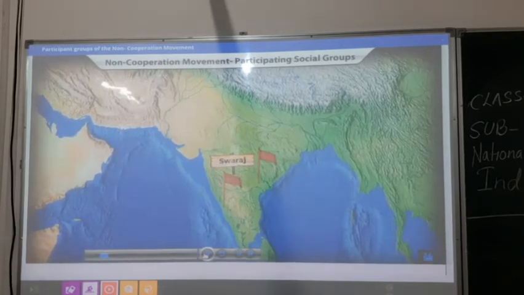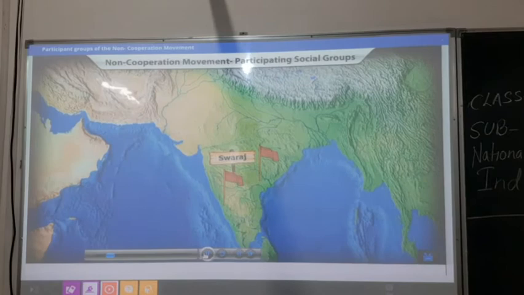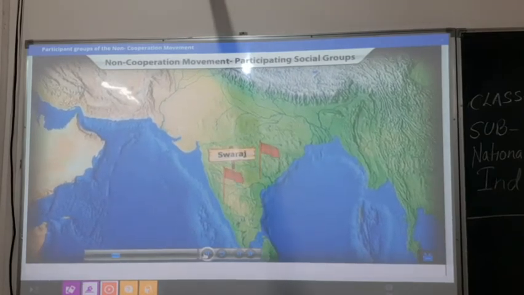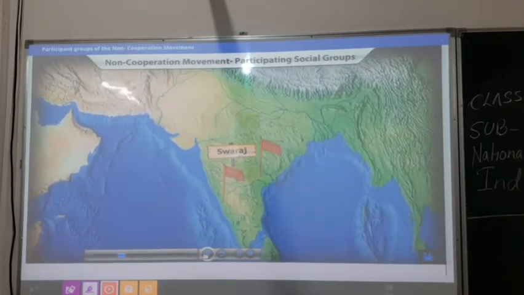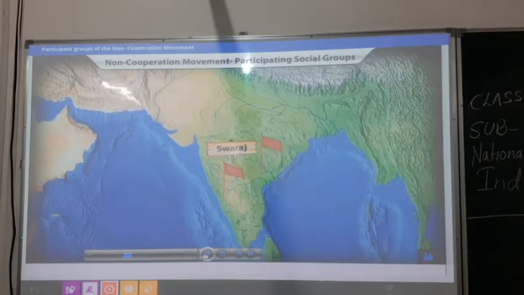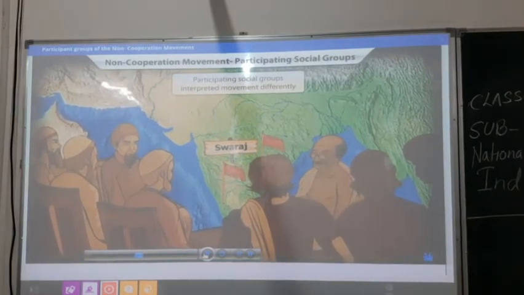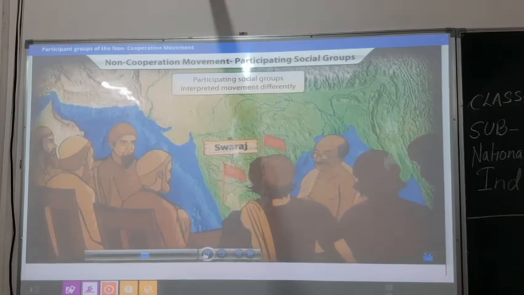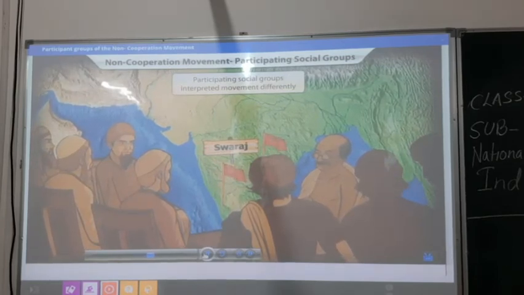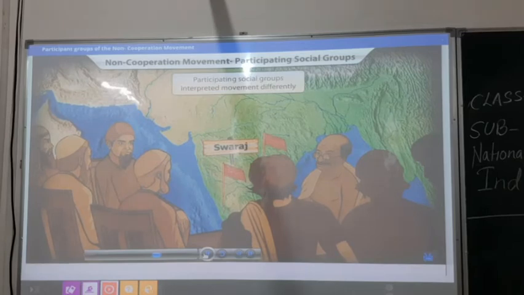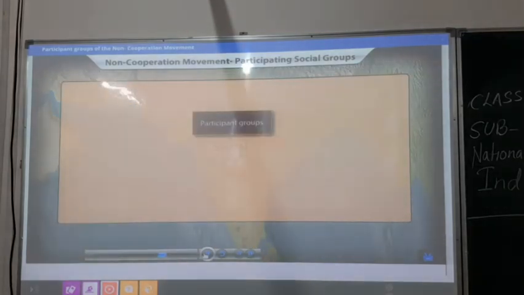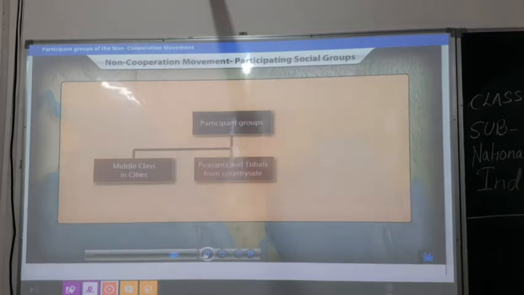The call for Swaraj was the start of the non-cooperation Khilafat movement in 1921, which spread across India. Different social groups participated in this movement, each with its diverse interpretations and goals. Some of these groups were middle class from the city, countryside and plantation workers.